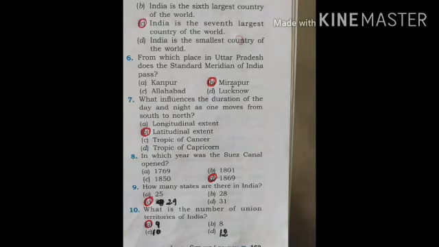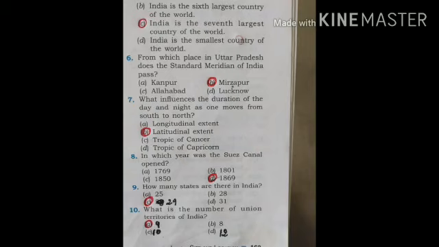Now, question number 7. Which influences the duration of the day and night as one moves from south to north? Again, we have four options: longitudinal extent, latitudinal extent, Tropic of Cancer, Tropic of Capricorn. Correct option is B, latitudinal extent.